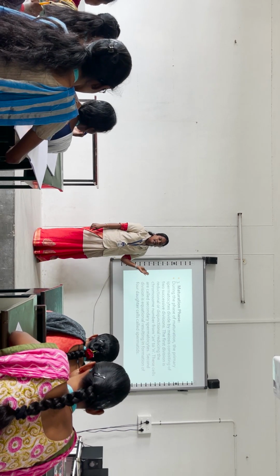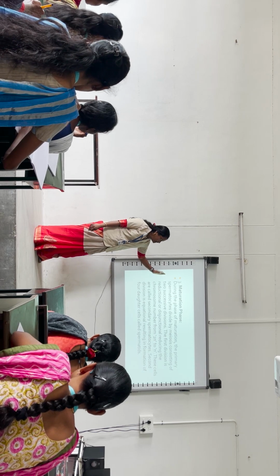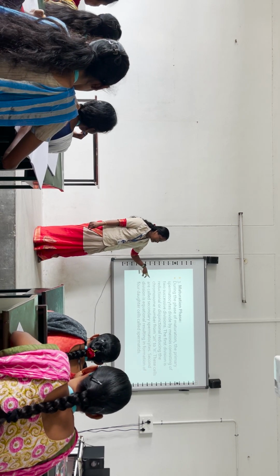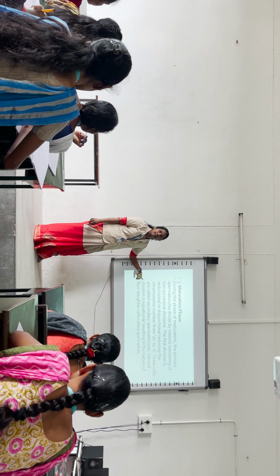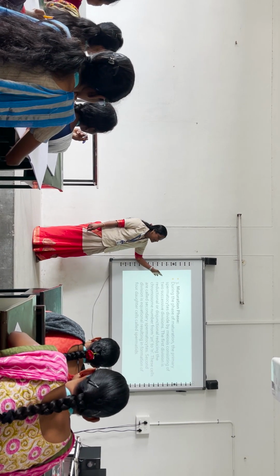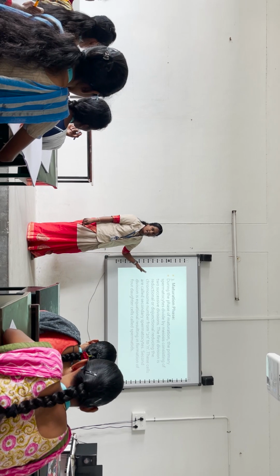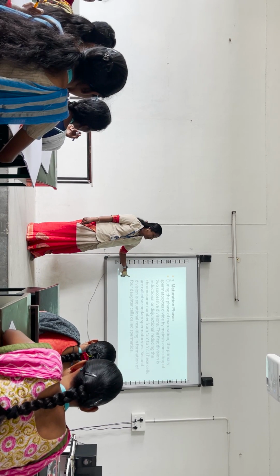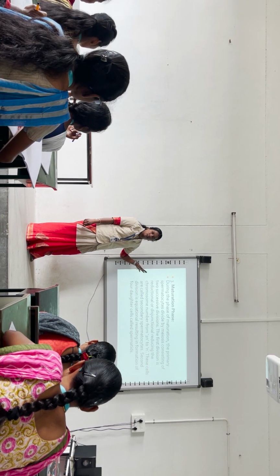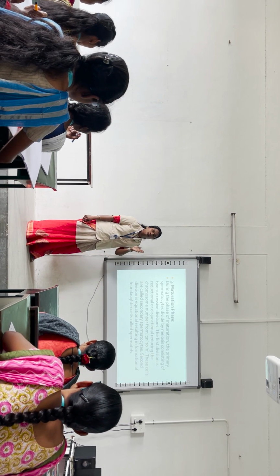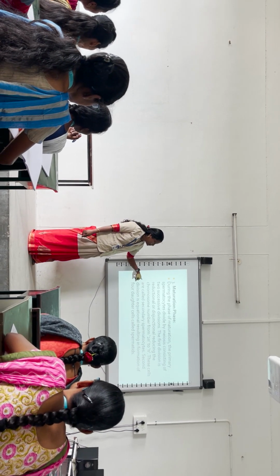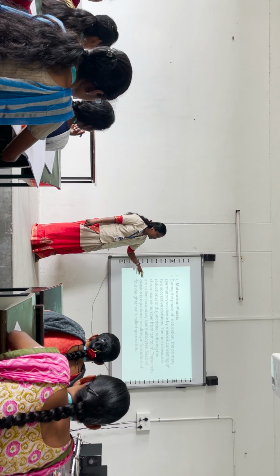So the primary spermatocyte is divided into secondary spermatocytes, from 2n to n.